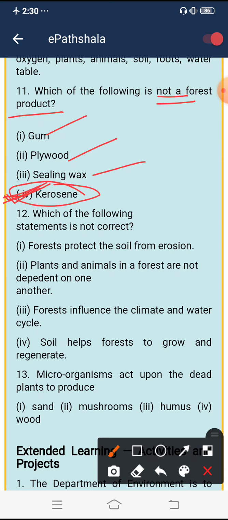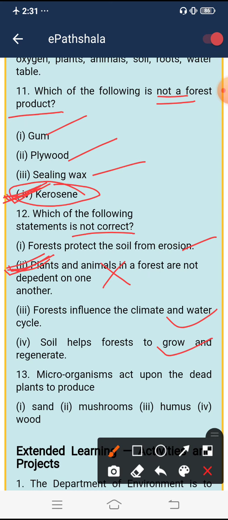Which of the following statements is not correct? Forests protect the soil from erosion. Yes, this is right. Plants and animals in a forest are not dependent on one another. This is your false answer. This is not correct because both are dependent on one another. So your answer will be the second. Third, forests influence the climate and water cycle. Yes, this is right. Soil helps forests to grow and regenerate. Yes, this is also right. So answer option number 2 will be your not correct statement.